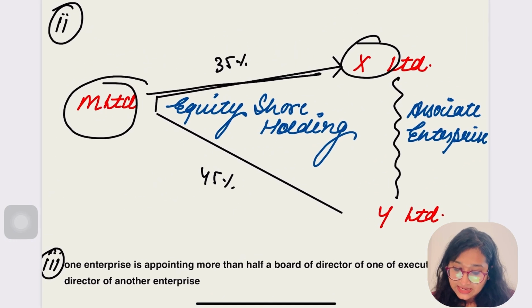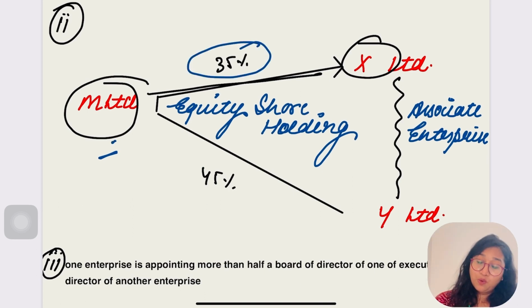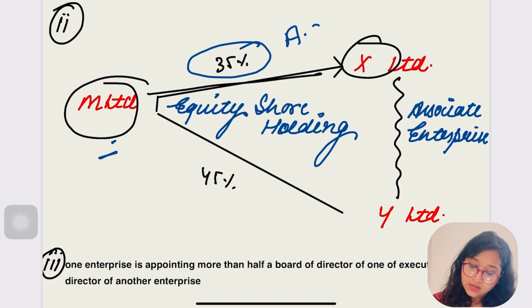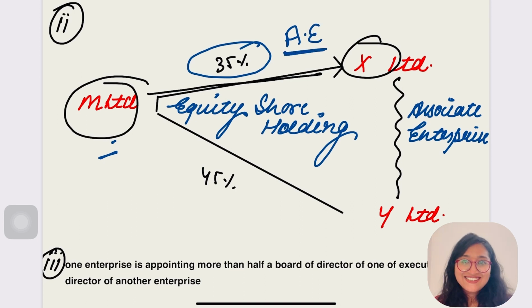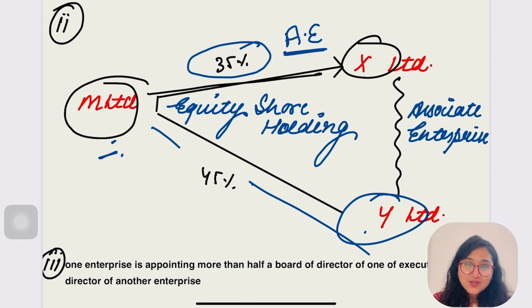Let's go for the next condition. Now there is also an indirect holding example. M Limited is holding 35% of the equity shareholding of X Limited, right? They both are associate enterprises. Is it clear? M Limited again holds 45% of the equity shareholding of Y Limited. Are they also associate enterprises? Yes, they are also associate enterprises.